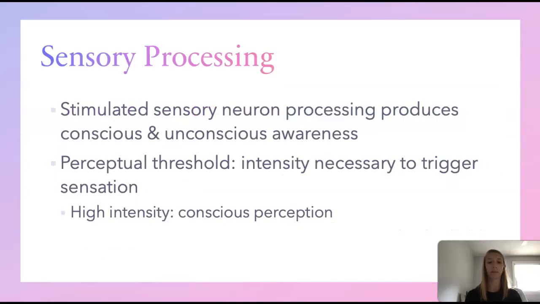Sensory processing. Stimulated sensory neuron processing produces conscious and unconscious awareness. Sensory processing in the central nervous system is associated with the perceptual threshold, which describes the level of stimulus intensity that is necessary to trigger sensation. High intensity turns sensation into conscious perception.